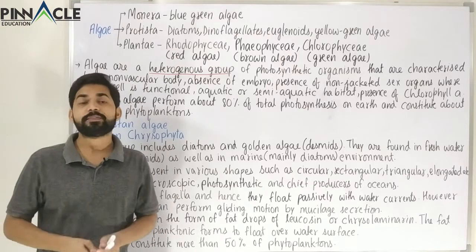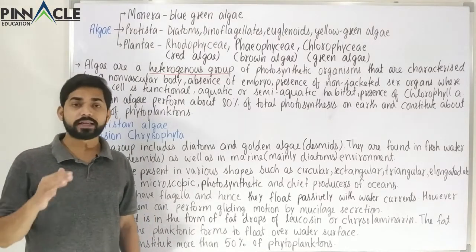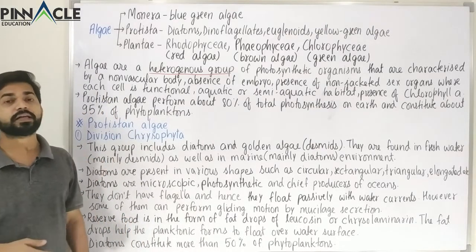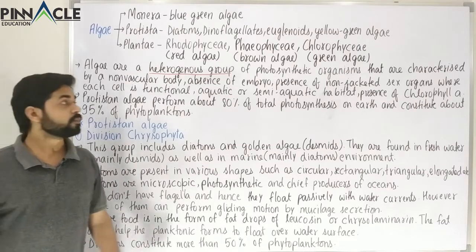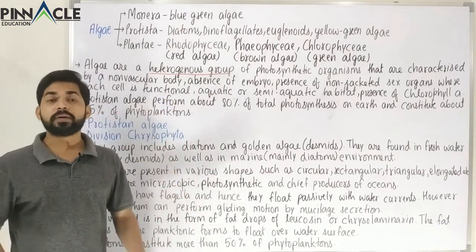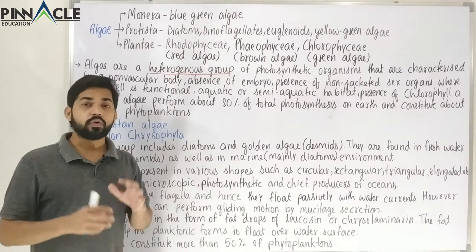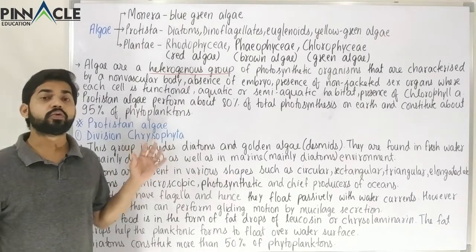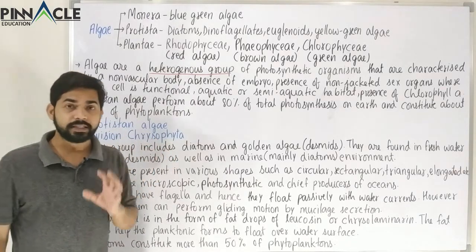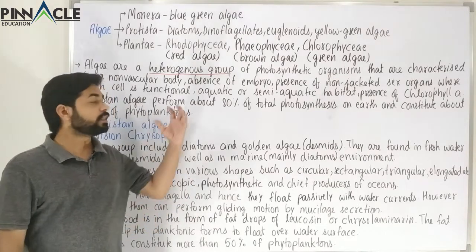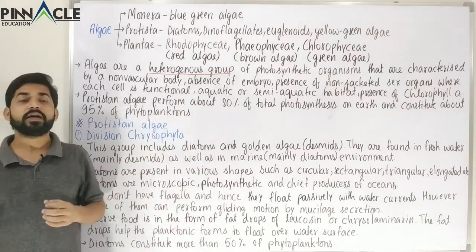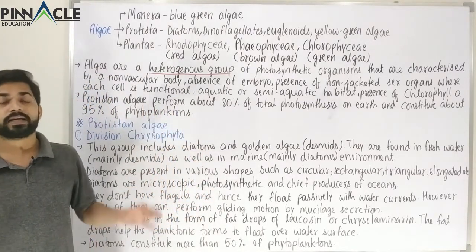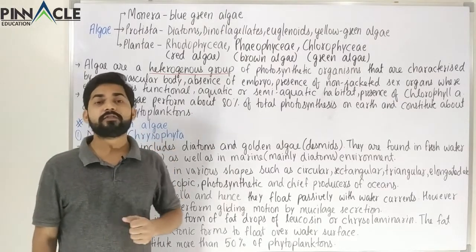Heterogeneous means that various different types of organisms or various different types of properties are present in the members of the category, that is alga. These alga are normally photosynthetic organisms. Normally the organisms present in this group have photosynthetic abilities, but here also a few are not exactly photosynthetic, or rather parasitic. So normally alga are photosynthetic organisms, and these are characterized by a few properties.